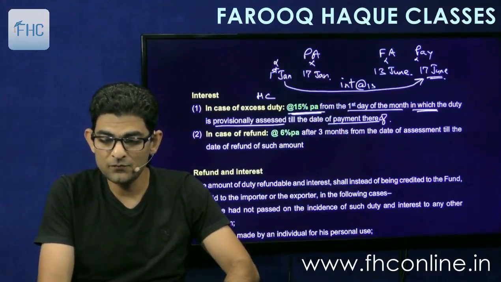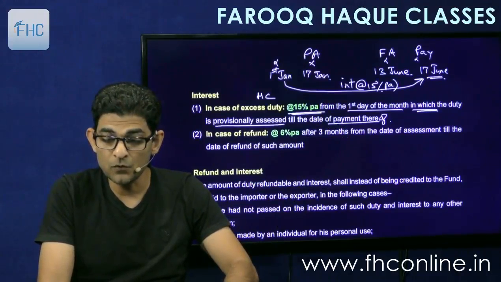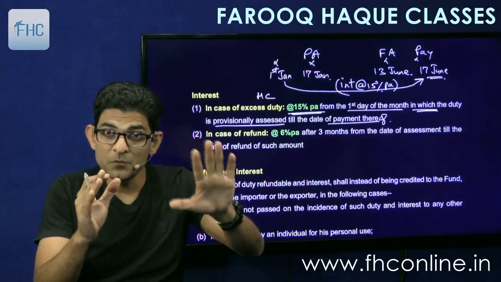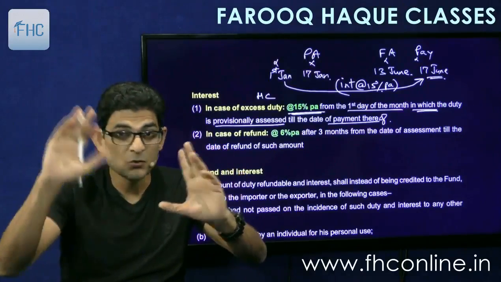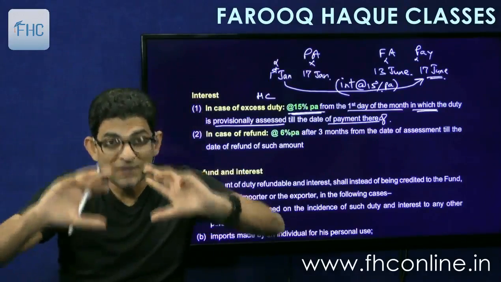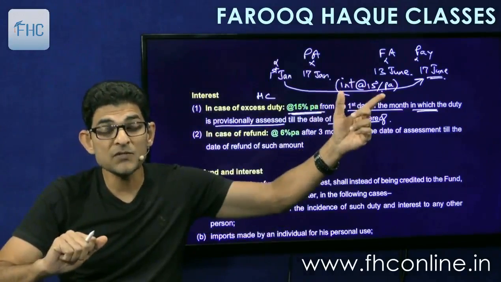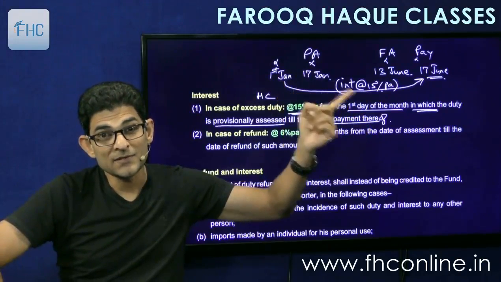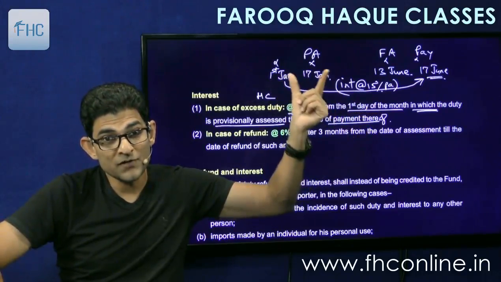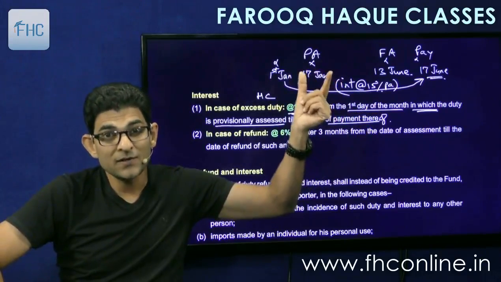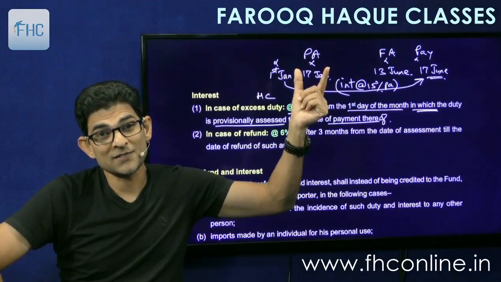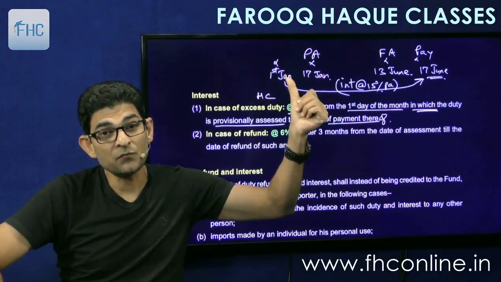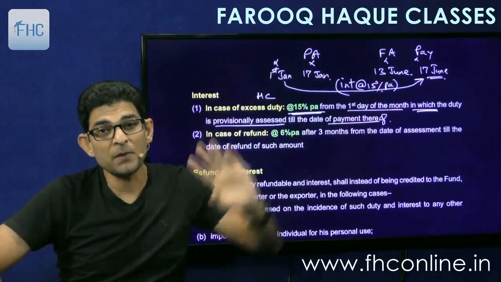Interest at the rate of 15% per annum. On what? On the difference between final and provisional. So if the provisional was 10 and final is 13, you have to pay that 3 lakhs extra. So that 3 lakhs will be subject to interest at the rate of 15% per annum from 1st January. See, first day of the month in which the duty is provisionally assessed. So if the duty is provisionally assessed in the month of January, interest will start from 1st of January till the date of payment.